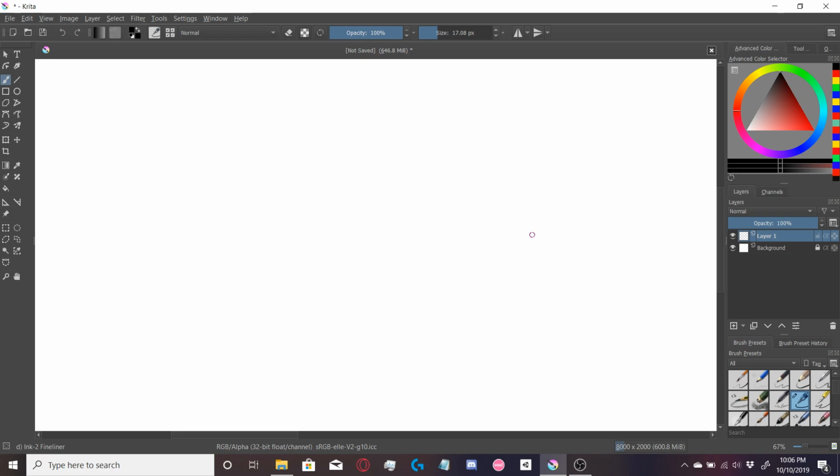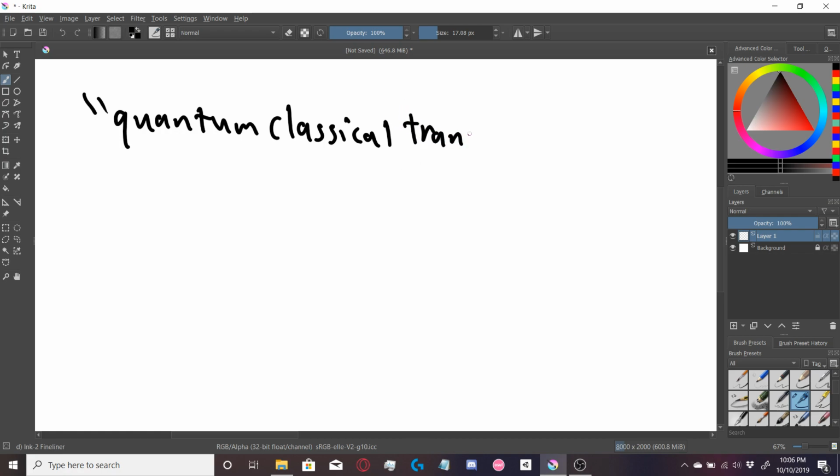This transfer from quantum to classical is sometimes called the quantum classical transition. I'm going to write it down over here. And it is important as this is what quantum Darwinism focuses around.